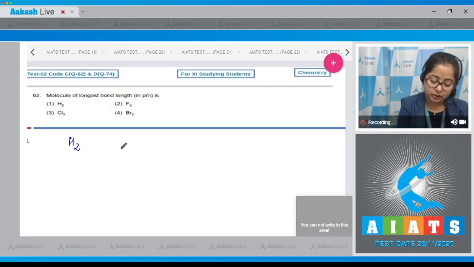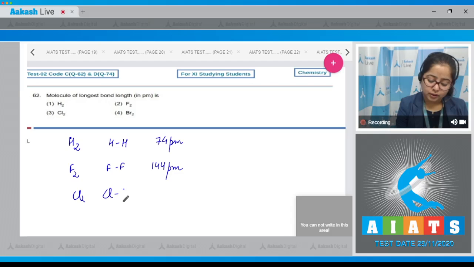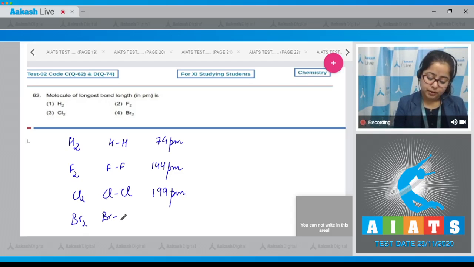First of all, H2, the bond length of H-H bond is 74 picometer. In case of F2, the bond length of F-F bond is 144 picometer. In case of Cl2, the bond length of Cl-Cl bond is 199 picometer. And in case of Br2, the Br-Br bond length is 228 picometer.